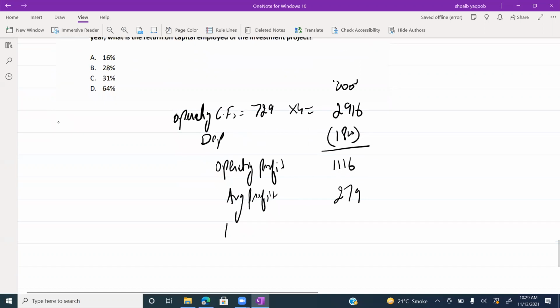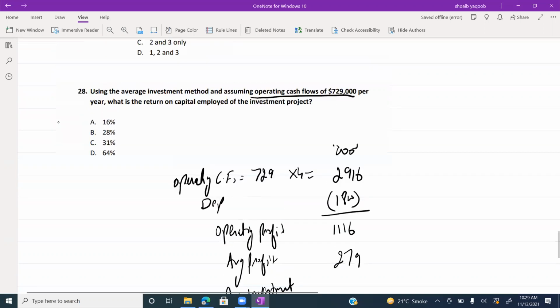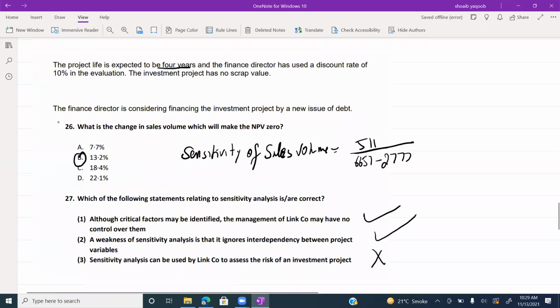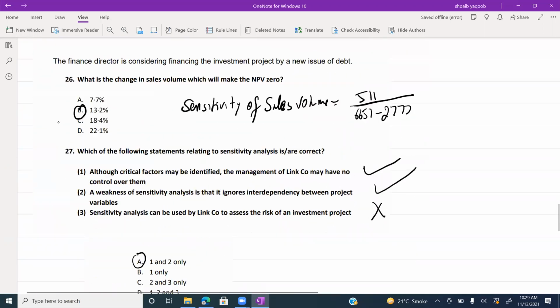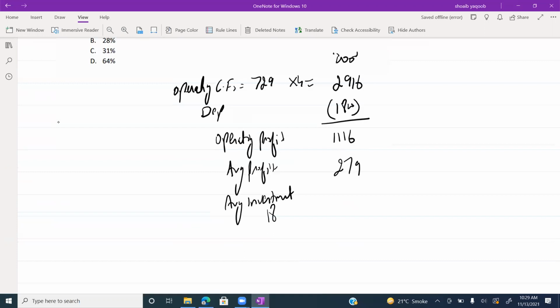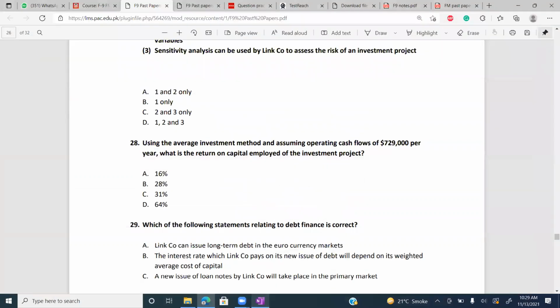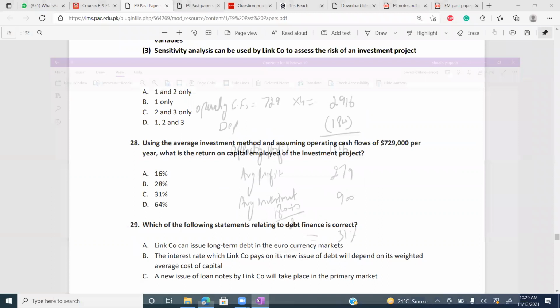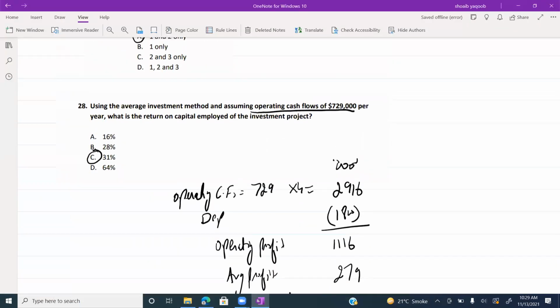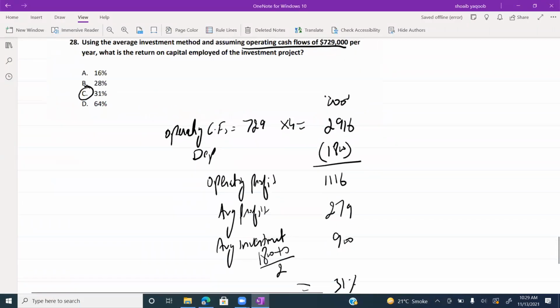Average investment: 1800 plus 0, divided by 2, is 900. The return is 31%. 31%. The answer will be C. 31%.